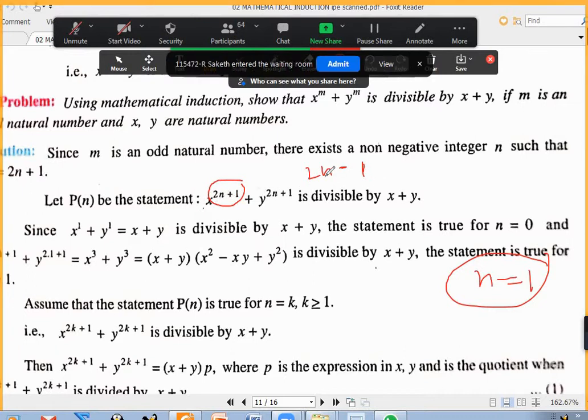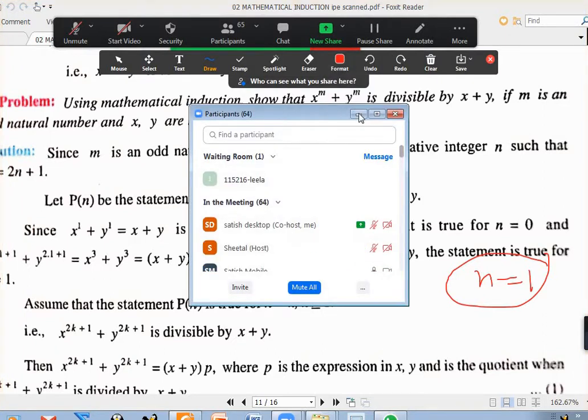2n minus 1. If you take that, then when you put n equal to 1, n equal to 2 and so on, it covers all the odd numbers.